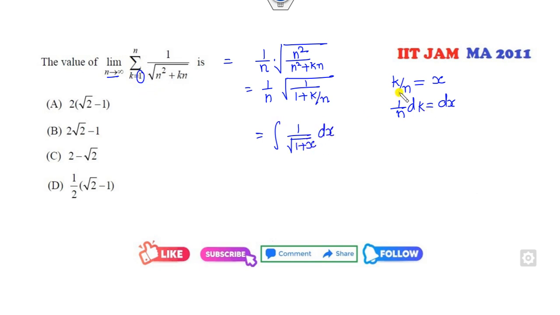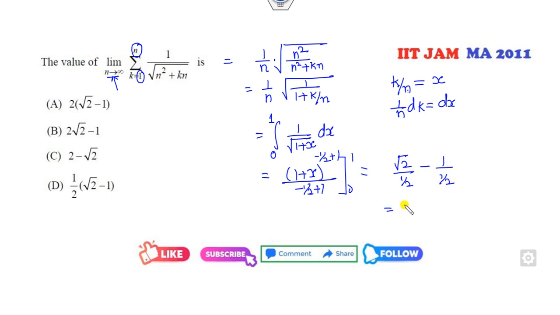The lower limit is 1 over n, as n approaches infinity, is 0. The upper limit is n over n, which is 1. So what is the answer of this? It will be 1 plus x to the power minus half over minus half plus 1 from 0 to 1. So it is root 2 over half. When you substitute 0, it is 1. So what is the right answer? 2 times root 2 minus 1. A is the correct answer of the problem.